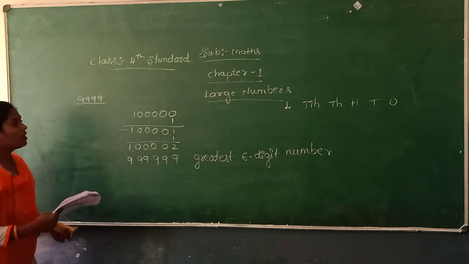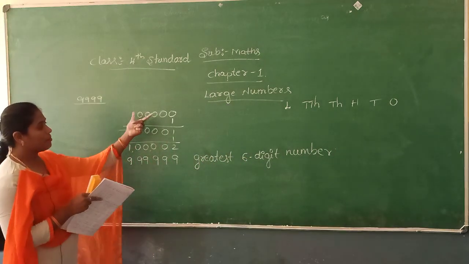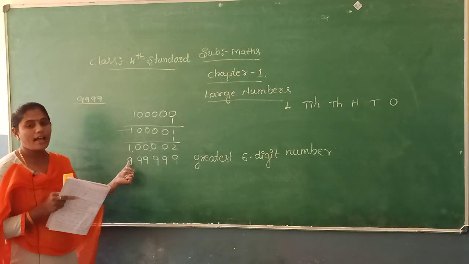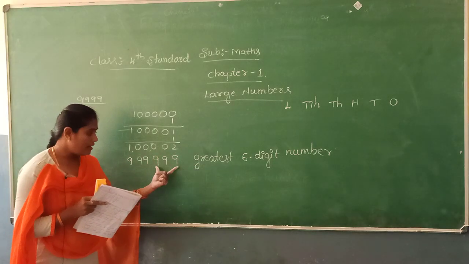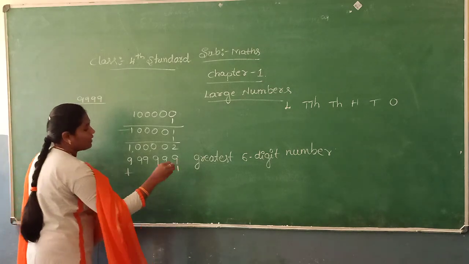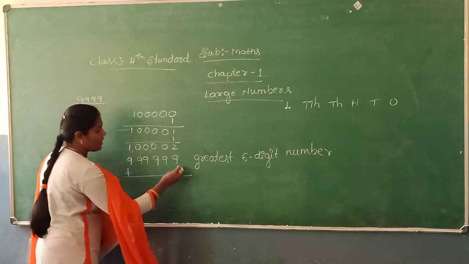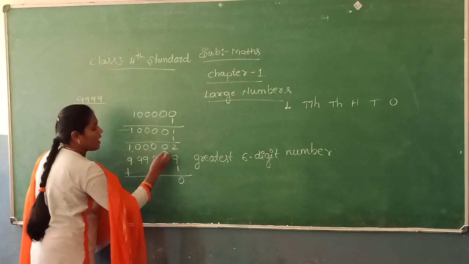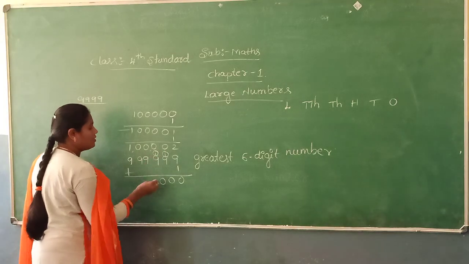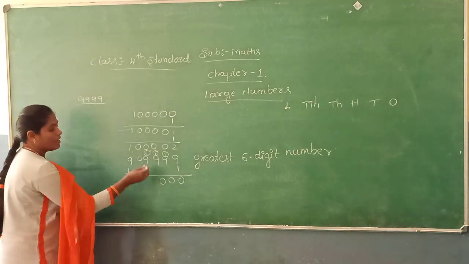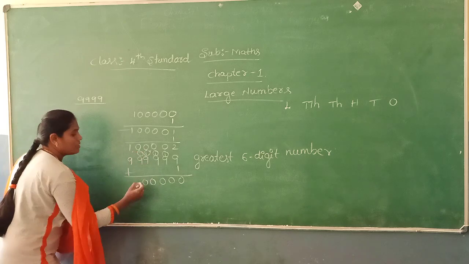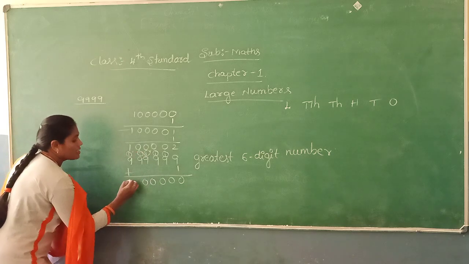The smallest 6-digit number is 1 lakh. The greatest 6-digit number is 9,99,999. Then add 1 to 9,99,999. We get the answer: 9 plus 1, 10, 0, 1 carry, repeated for each digit.